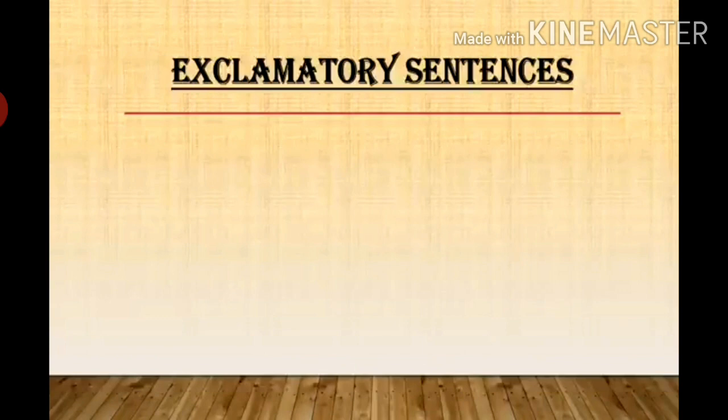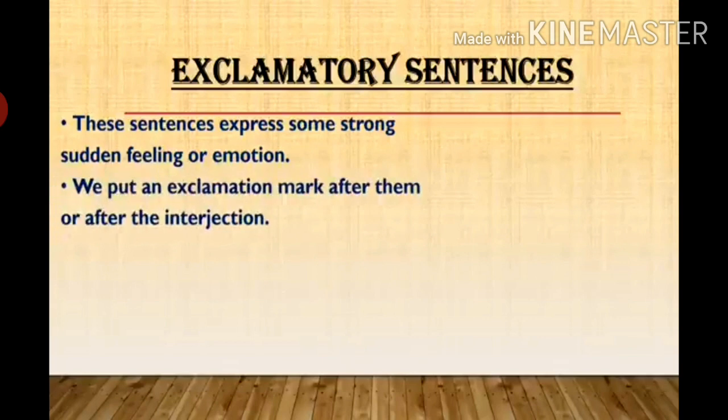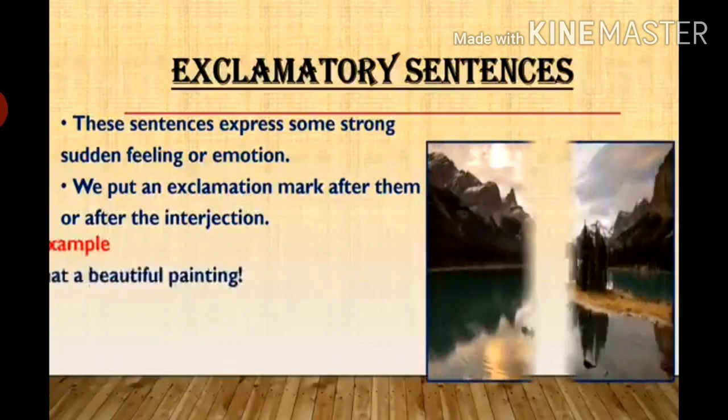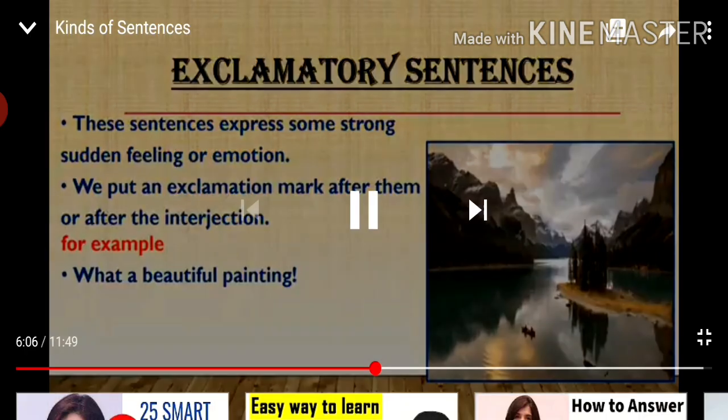Now we come to exclamatory sentences. These sentences express some strong, sudden feeling or emotion. We put an exclamation mark after them or after the interjection used. For example, having a look at this picture, my sudden feeling is, what a beautiful painting. So since I'm expressing my sudden feelings here, I'm going to use an exclamation mark here. And this is an exclamatory sentence.